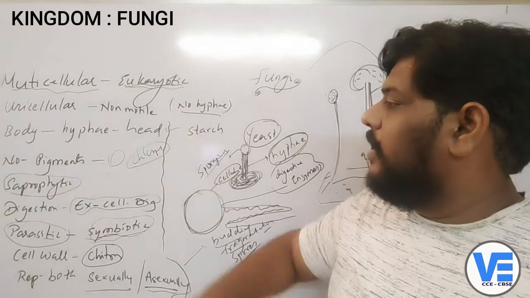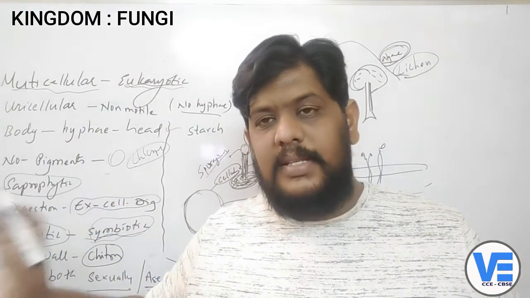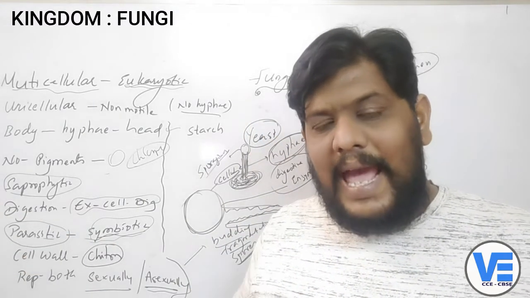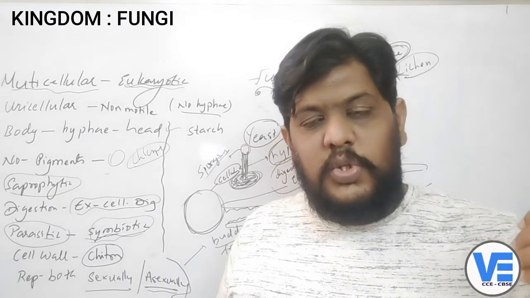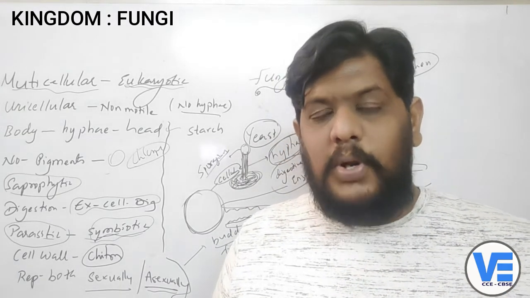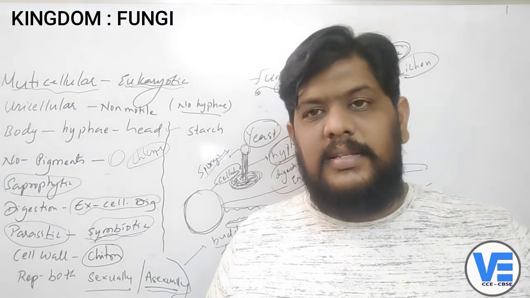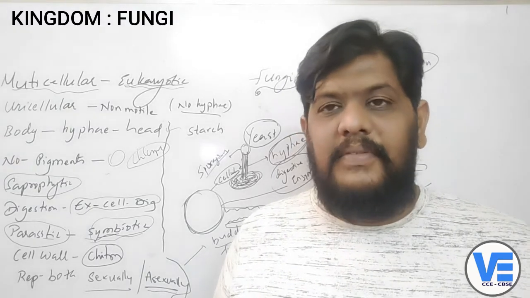And they are eukaryotic in nature. Their mode of nutrition is saprophytic nutrition. So all these are the different characters which are not in the Monera, which don't suit with the Protista, nor with the Plantae or the Animalia. That's why all these organisms are kept under one particular kingdom, and that is fungi.